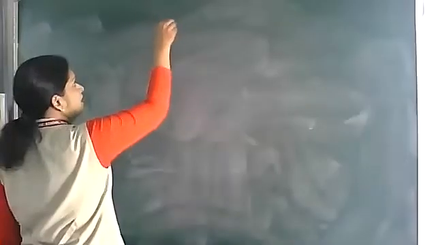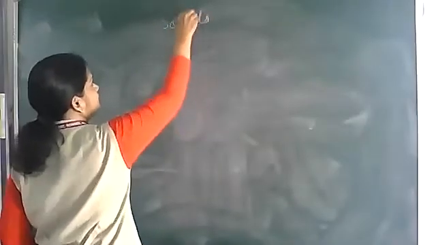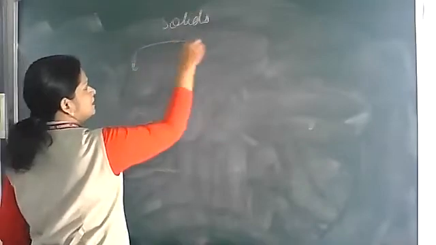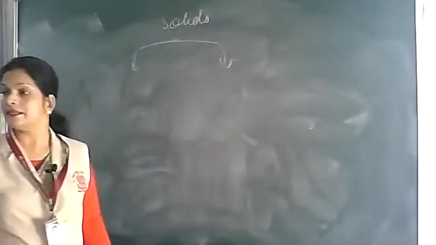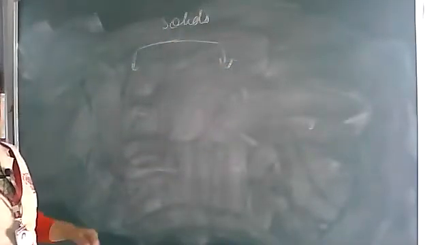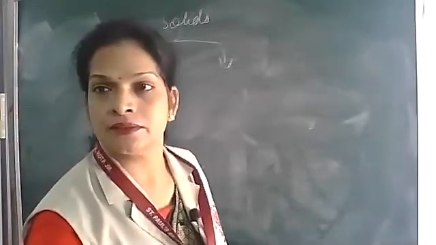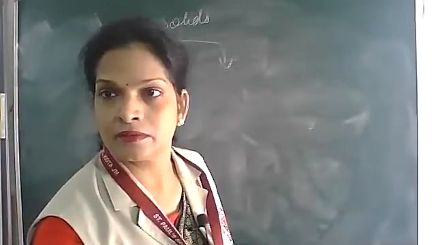So we said solids are classified into two. What are they? Crystalline solids and amorphous solids. What are the characteristics of crystalline solids? Yes, tell me.